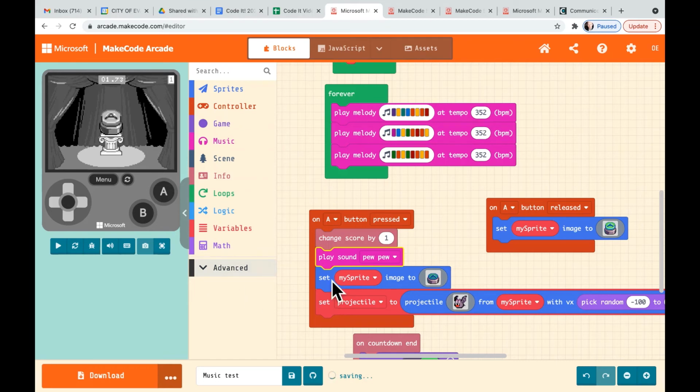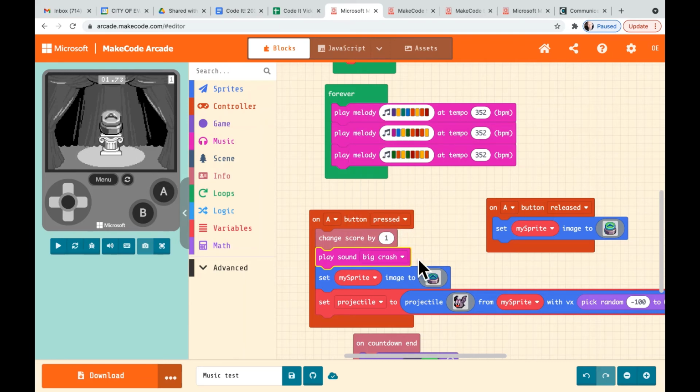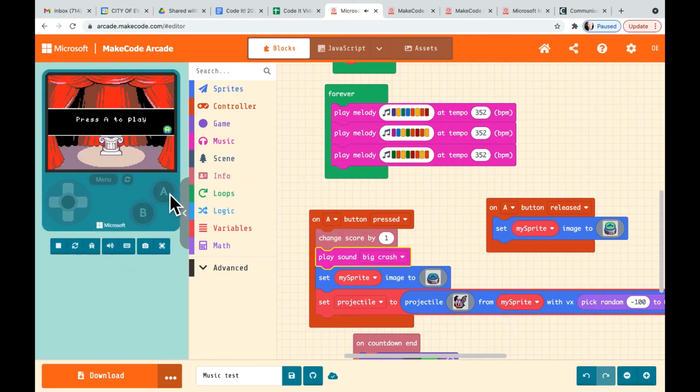And by all means, try out some of the other sounds and see if they work for you. I'll give you an example of a sound that I don't think works for this game, which is the bit crash. So we have the bit crash, and we go here and press play. Listen to the sound.